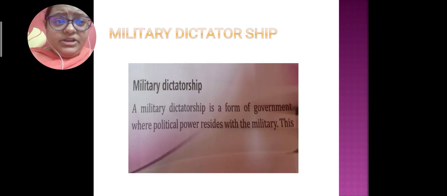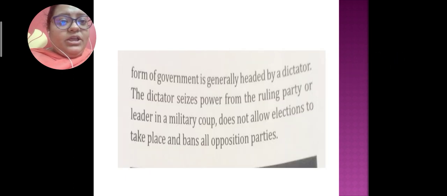Now, what about military dictatorship? Military dictatorship is a form of government where political power resides with the military, where the minister and the military power work together. This form of government is generally headed by a dictator, a single person who takes power from the ruling party and leader in a military coup.